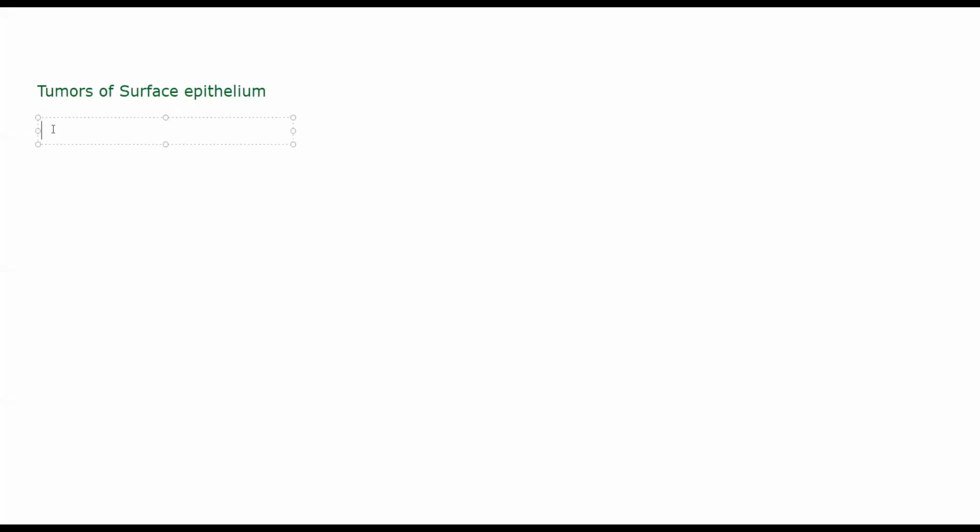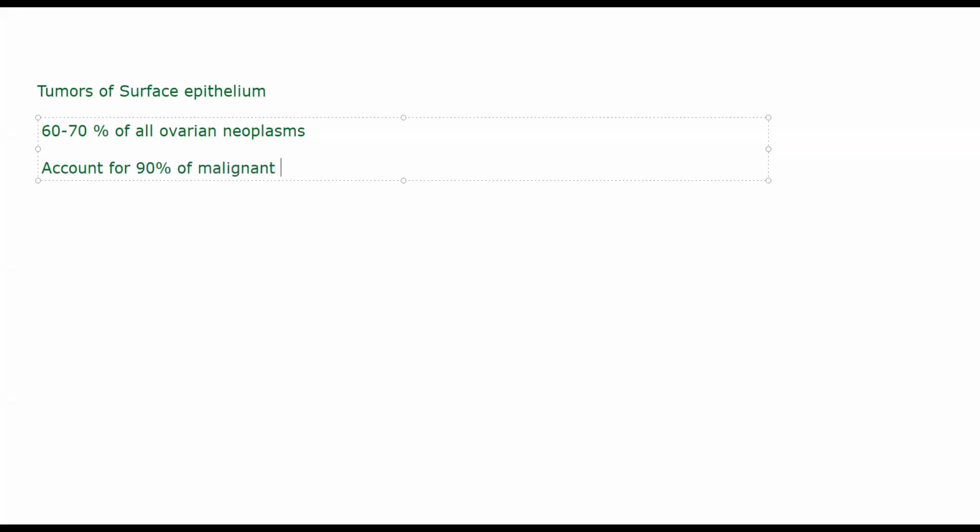These are basically 60 to 70% of all ovarian neoplasms. Neoplasms can be both benign and malignant. If malignant, it becomes cancer; if benign, it remains simply a benign tumor. 60 to 70% of all ovarian tumors will be arising from your surface epithelium, and these will account for 90% of malignant tumors, malignant ovarian tumors.